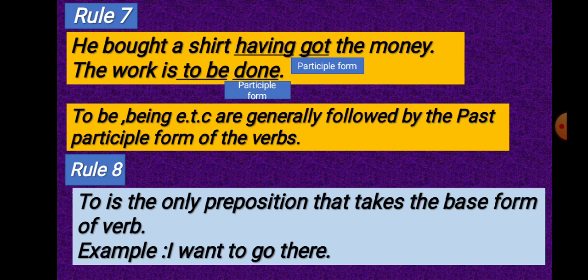Now rule 8. To is the only preposition that takes the base form of a verb. This is a very important rule. You will remember this. To is the only preposition which takes the base form of a verb. You see the example, I want to go there. You will never change the form of the verb after to.